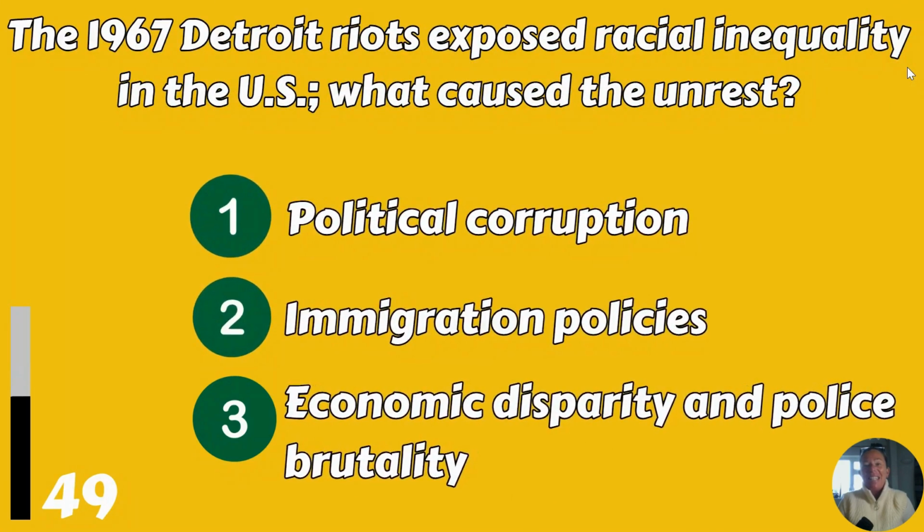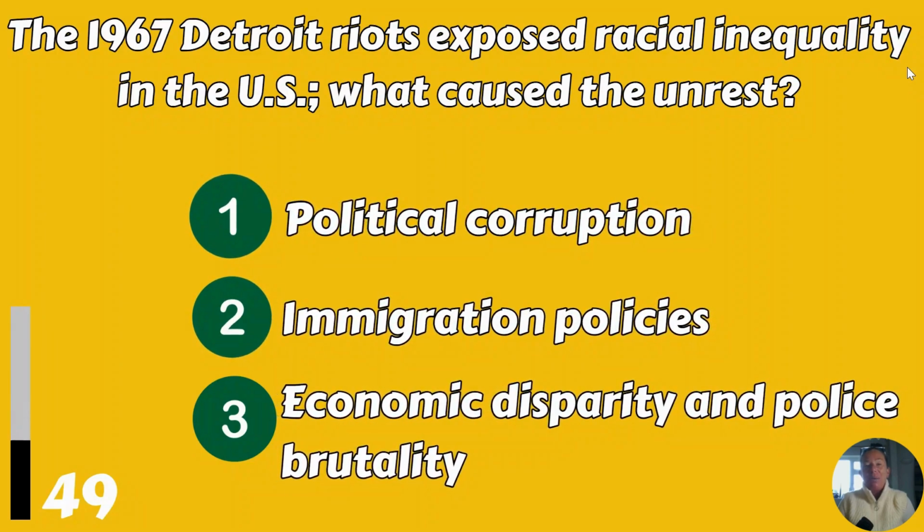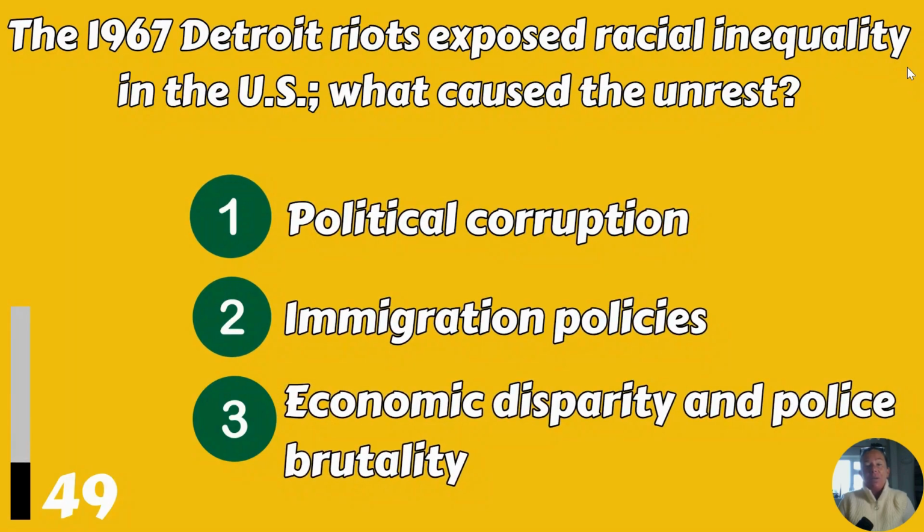The 1967 Detroit riots exposed racial inequality in the US. What caused the unrest? Political corruption, immigration policies, or economic disparity and police brutality?